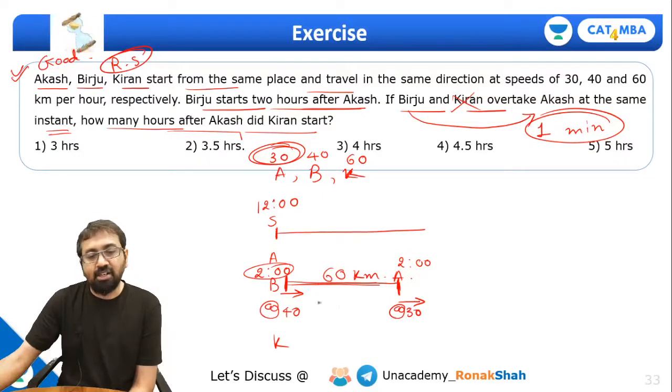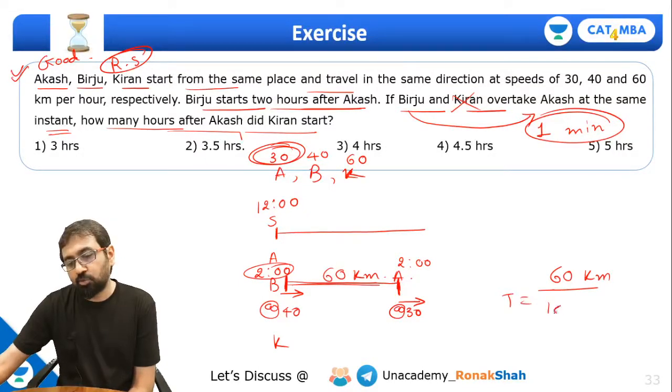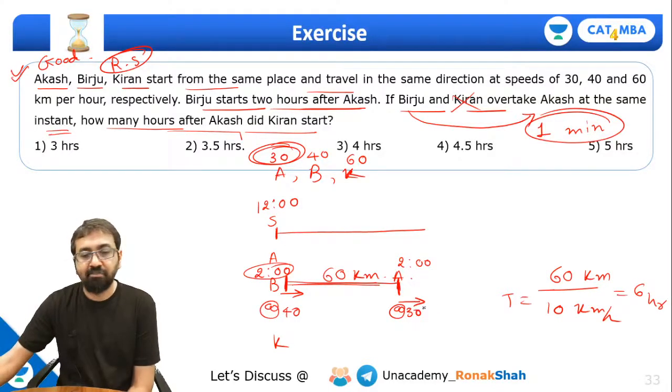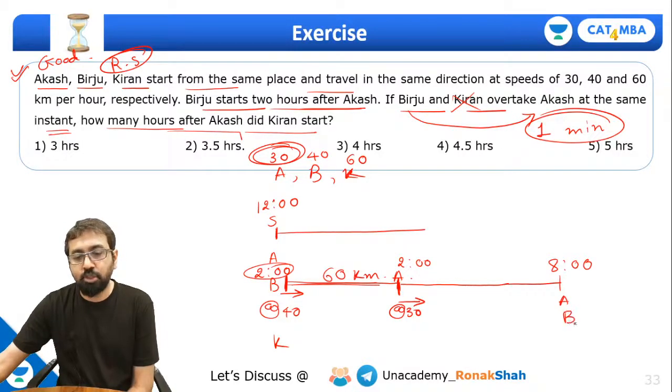Okay, so what is the relative speed of Birju over Akash? It's 10 km per hour and the distance between them is 60 kilometers. So at 10 km per hour relative speed, how much time will it take? Of course, it will take 6 hours, right? So 6 hours from here on, can I say Birju will meet Akash at 8 p.m.? So at 8 p.m. Akash will be over here and Birju will be over here.